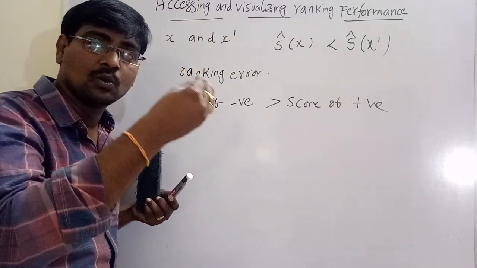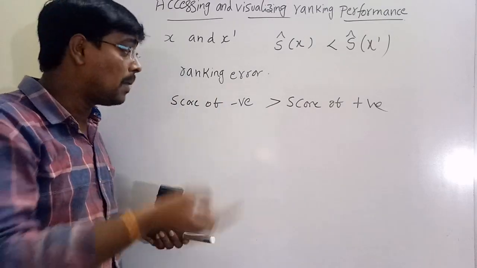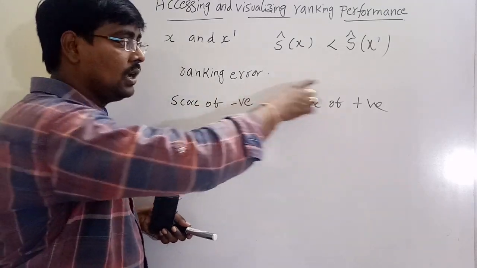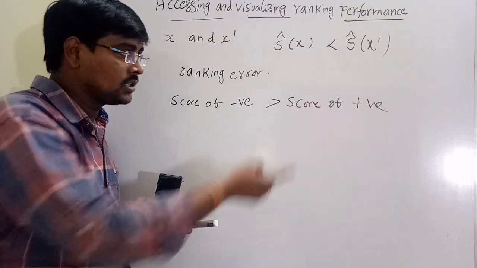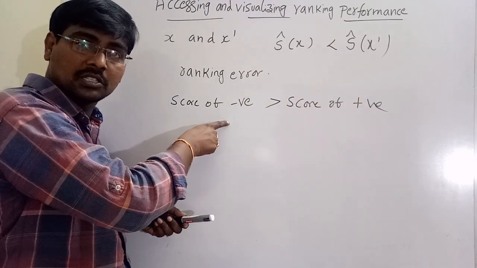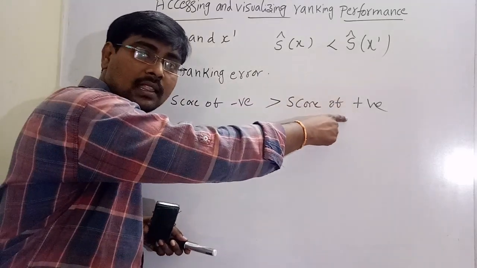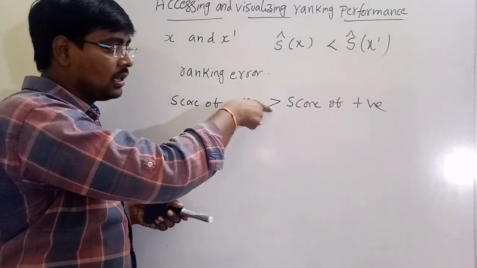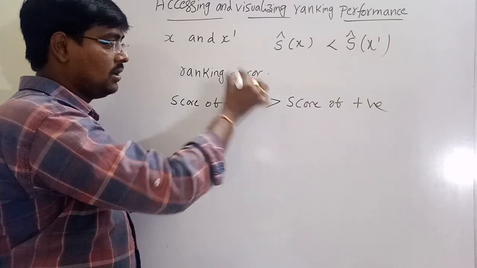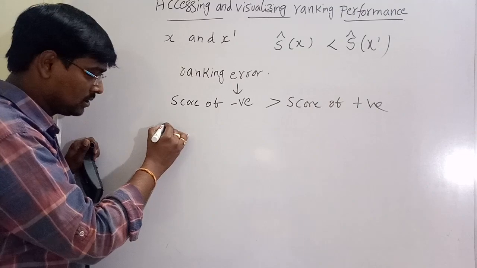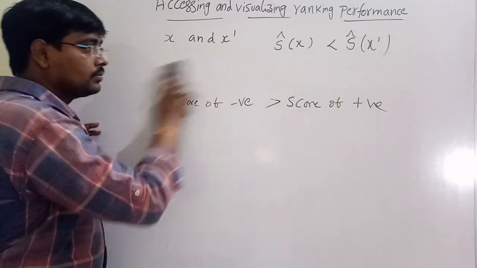Generally, a high score means positive, but the negative instance has a high score compared to the score of the positive. Actually, this is not possible because the score of a positive is always greater than that of a negative according to our ranking. If this happens, this is called ranking error. Suppose how are we calculating?